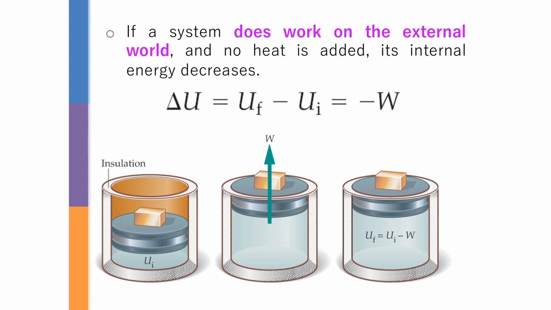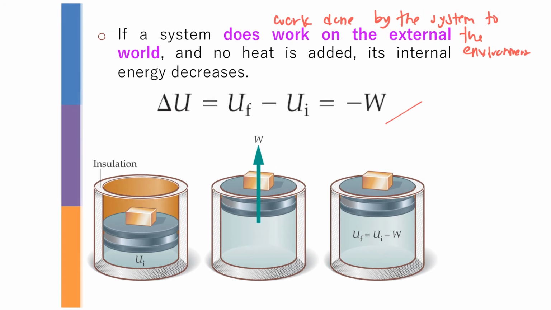If the system does work on the external world, meaning work done by the system to the environment, you are going to get negative work done. I know that is going to be quite confusing, because in chemistry you are going to use a different value, but in engineering and physics we are going to use the same sign convention.